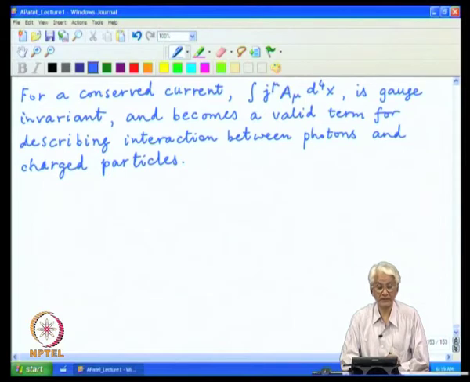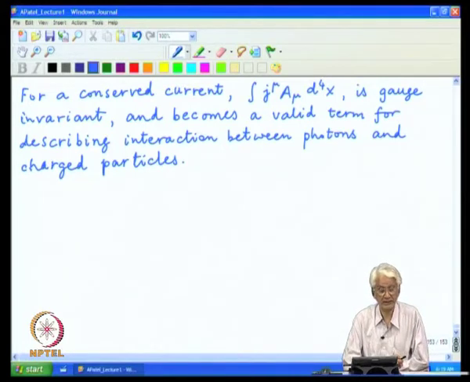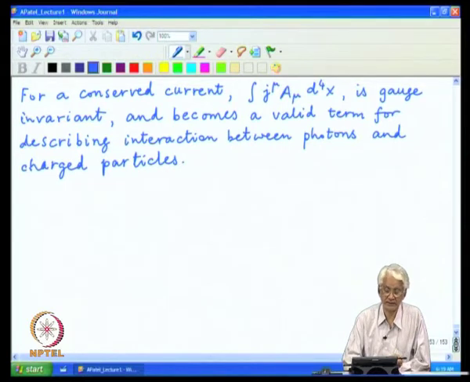So, this is a generic statement which actually goes beyond the description of just electrons forming the particular current. For any charged particle, Dirac particle or Klein-Gordon particle or maybe something else, one can always construct a conserved current from the equations.